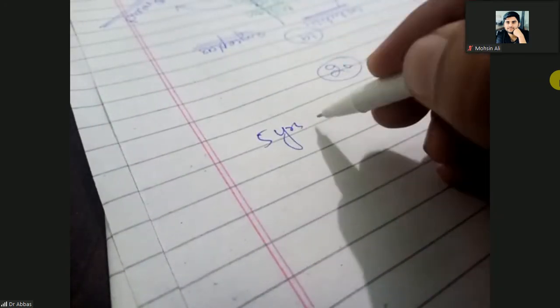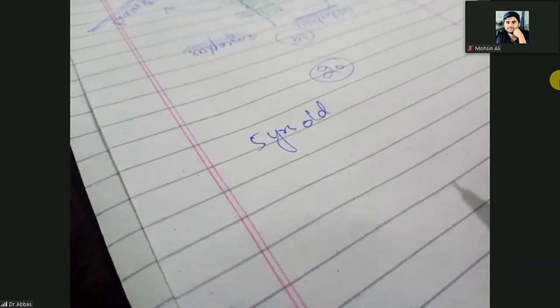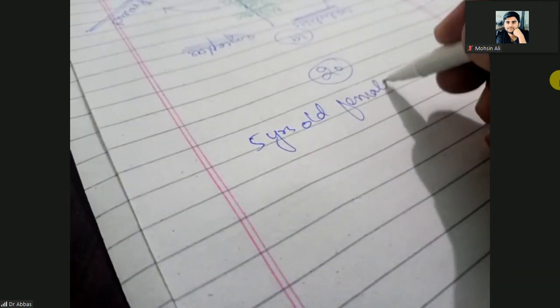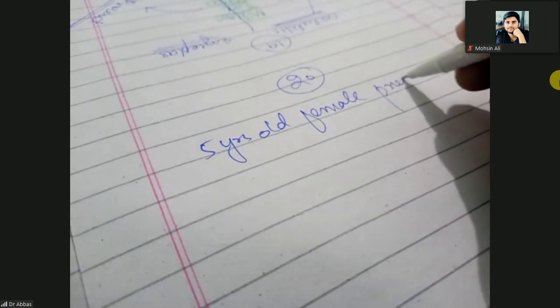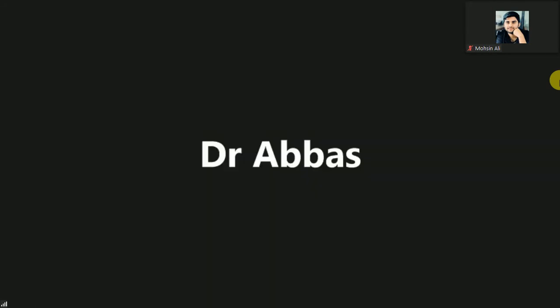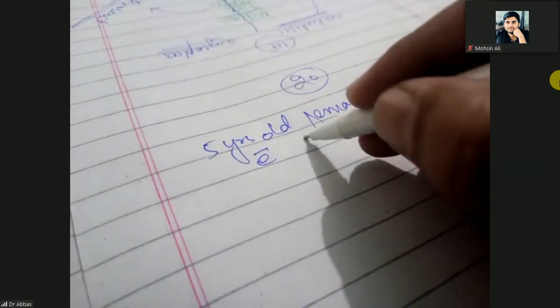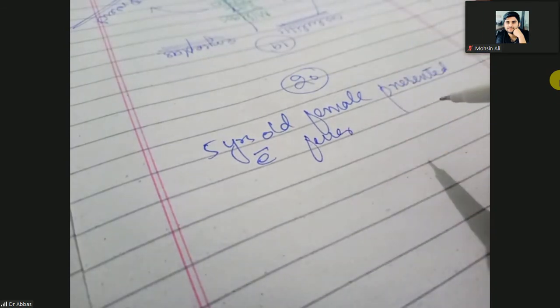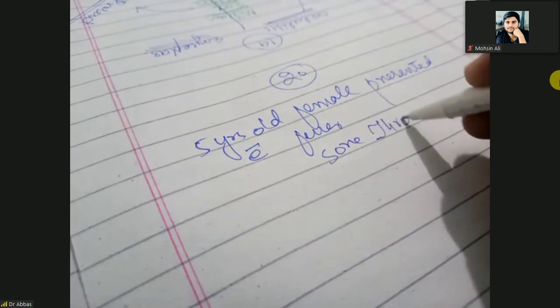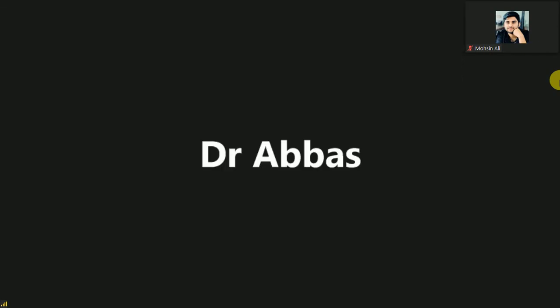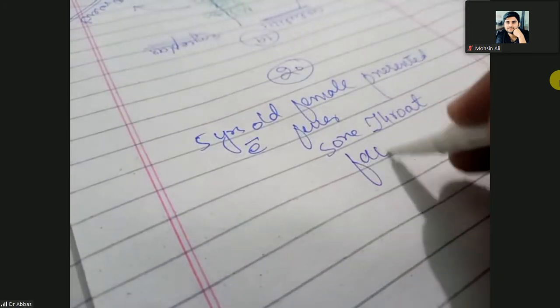5 years old female or child, especially a 5 years old female, presented with fever, sore throat, because it is a bacterial infection. So when there is a bacterial infection, there will definitely be fever, sore throat, facial rashes.